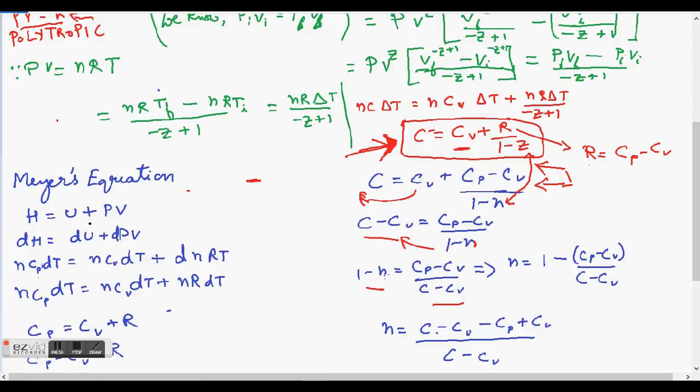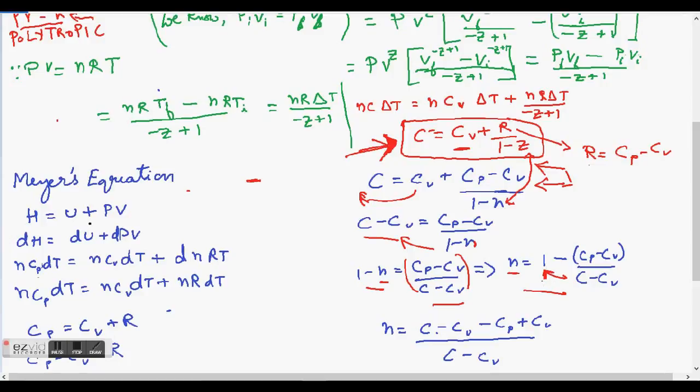Now what I can do is I can send this N over to the right hand side and send this entire expression over to the left hand side. That will give me, and then I can interchange. So that will give me N is equal to 1 minus (Cp minus Cv) over (C minus Cv). I hope this is clear. And then if I take LCM, this is just simple maths.